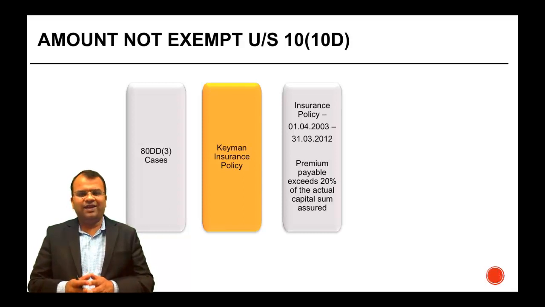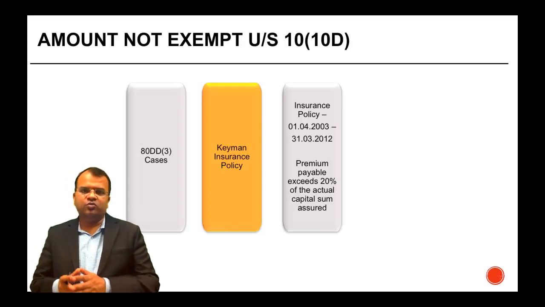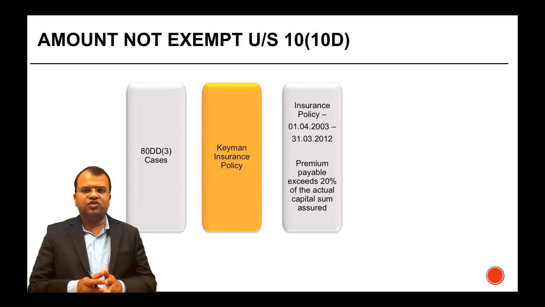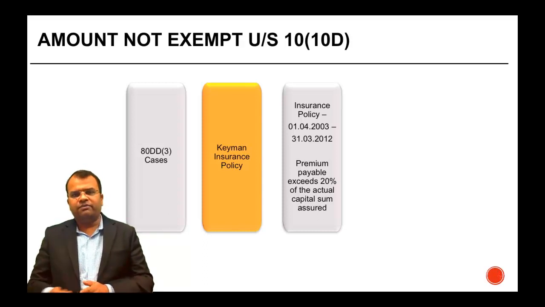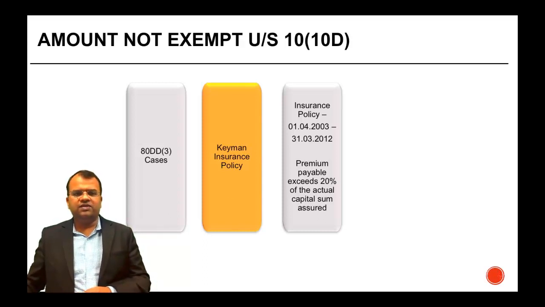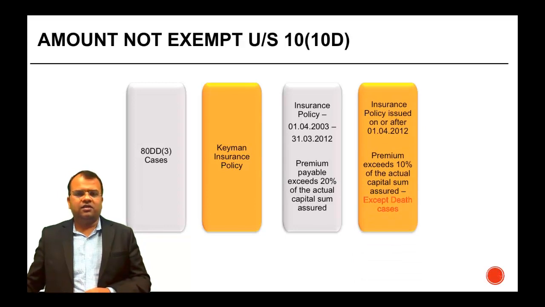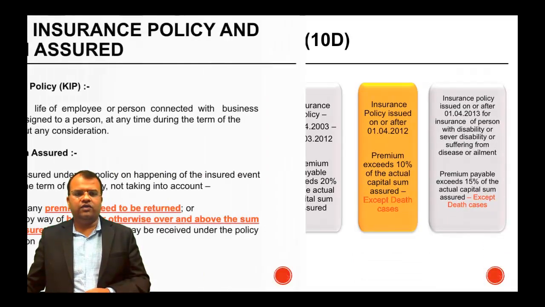If the premium paid exceeds a particular percentage of the actual capital sum assured, then those payments under those policies are not exempt from tax under section 10, subsection 10D, and therefore they will be liable for deduction of TDS by the payer. So for example, if an insurance policy is taken,